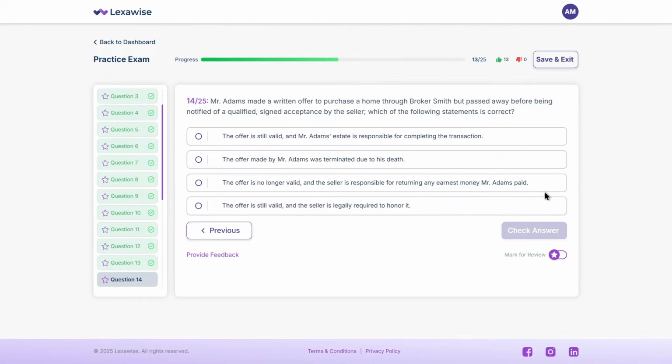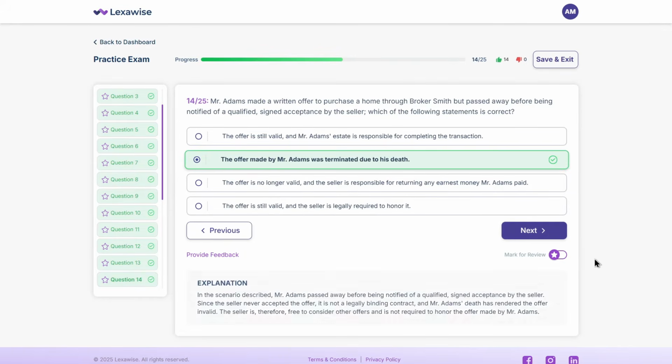The correct answer is B. The offer made by Mr. Adams was terminated due to his death. In the scenario described, Mr. Adams passed away before being notified of a qualified, signed acceptance by the seller. Since the seller never accepted the offer, it is not a legally binding contract, and Mr. Adams's death has rendered the offer invalid. The seller is therefore free to consider other offers and is not required to honor the offer made by Mr.